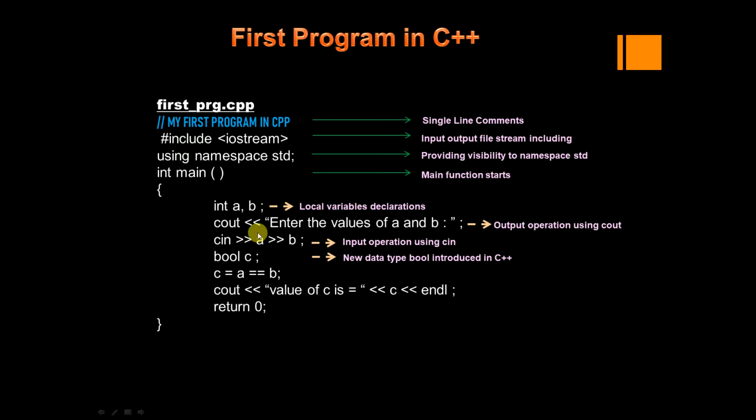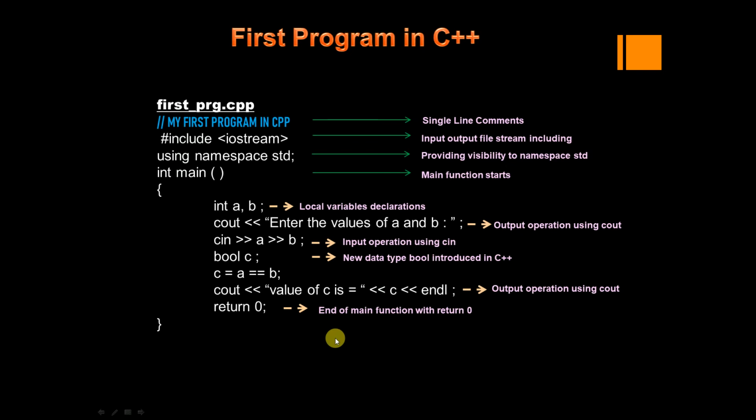And here also, when you are taking cin a, cin b: in C language, we were writing scanf with the address of a, comma, address of b. Here your C++ compiler is intelligent, so there is no need to give the address-of symbol. You can directly enter the values a and b. The address-of operator is not required here. So this is again an output operation using cout.